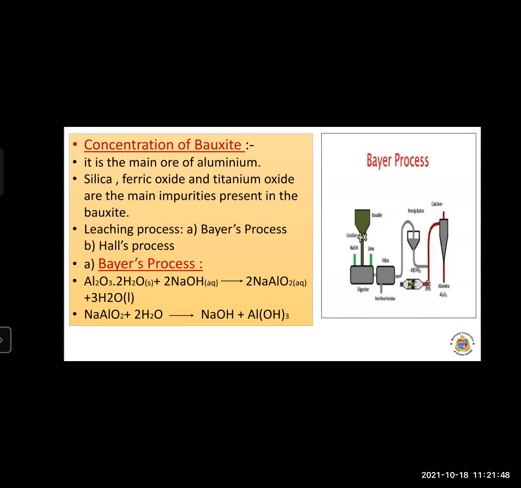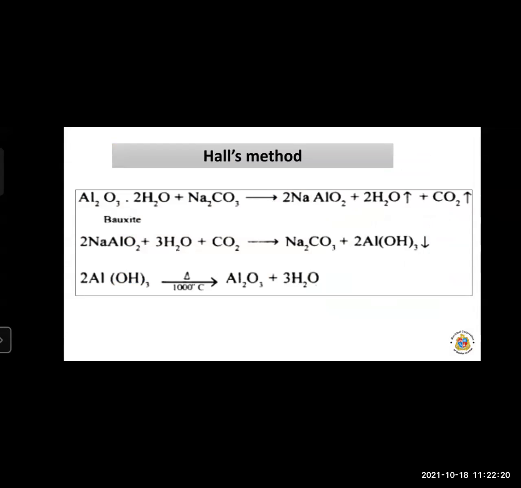Now next is what? Hall's process. Let us start with the Hall's process. Here also the ore is poured in the tank in the ground mill, and these ores get leached by heating with aqueous sodium carbonate. Remember, in Beer's process we use sodium hydroxide, that is caustic soda, and here in Hall's process we use sodium carbonate. So sodium aluminum oxide dot twice H2O means what?